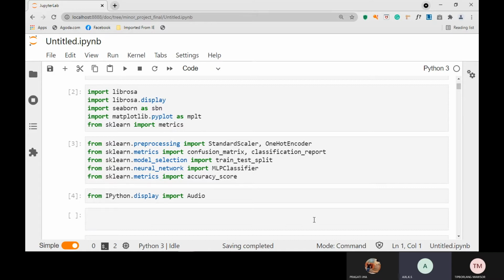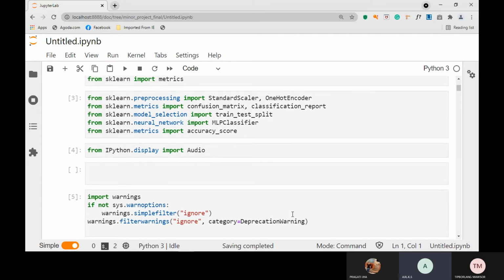The MLP classifier is a classification algorithm in machine learning. It's a multi-layer perceptron classifier. It's used for classifying various audio files, in this case according to the emotion obtained, and the accuracy score is to check and predict the accuracy of our created model.